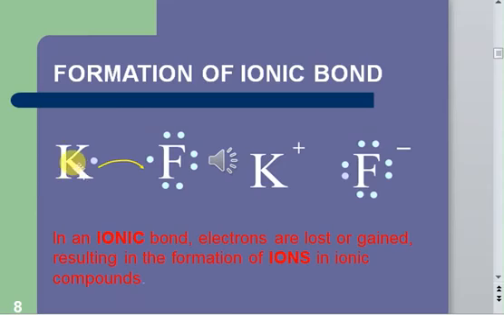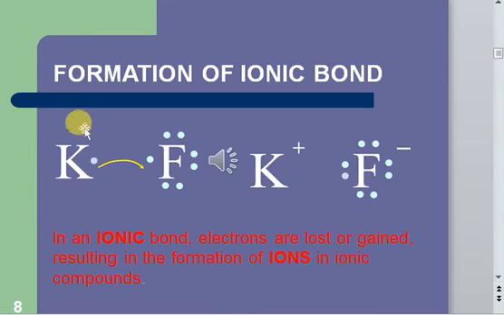Here we have potassium, which has 1 electron in the outermost shell, and if this potassium loses 1 electron, then its inner shell, the penultimate shell, will be complete, right? The valence shell is the outermost shell. Here we have shown the electrons in the valence shell, and the shell inner to this valence shell is known as the penultimate shell, right?